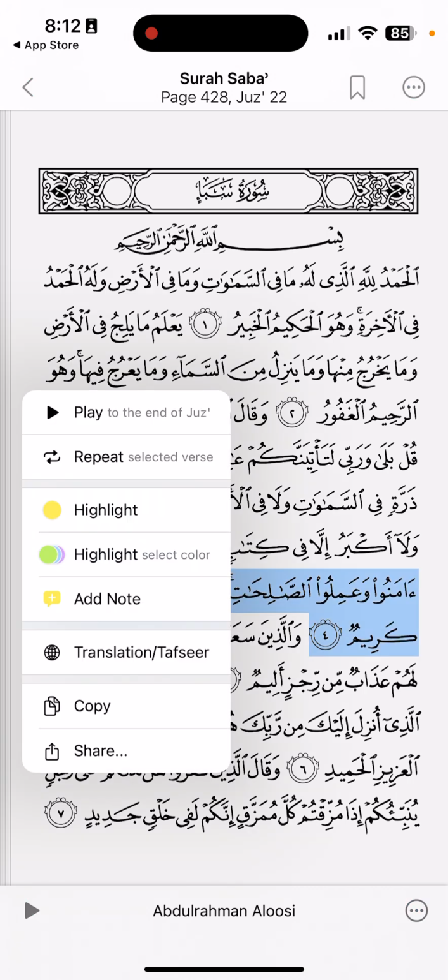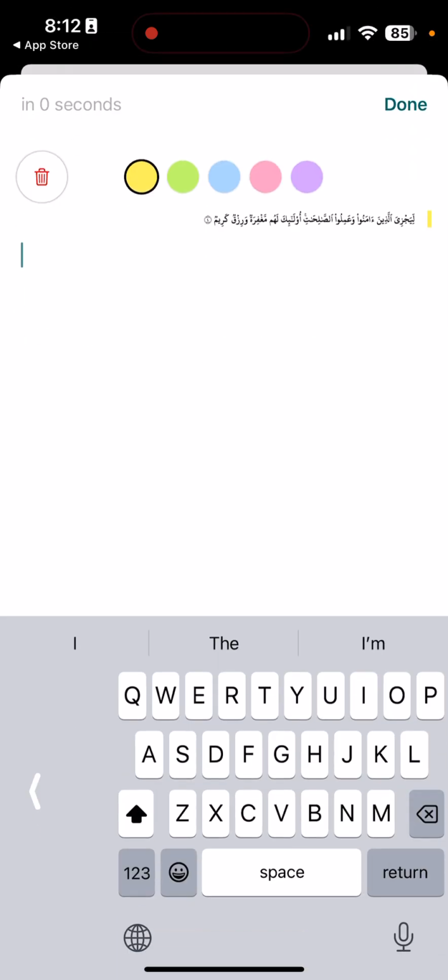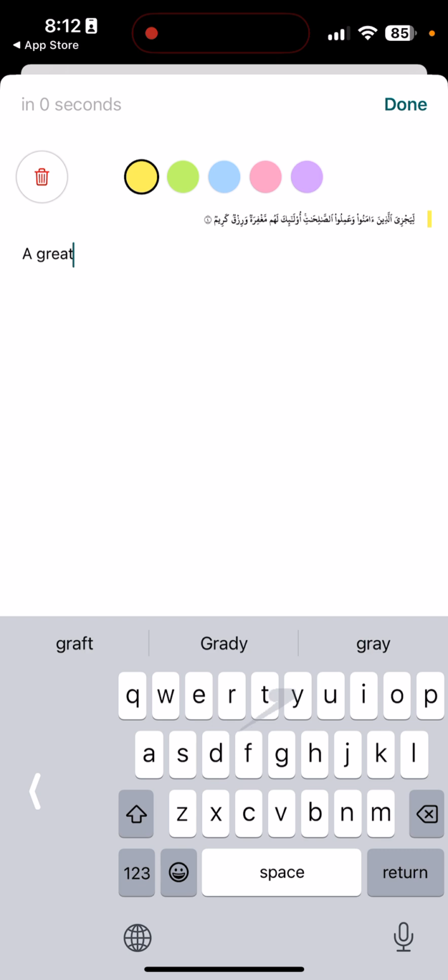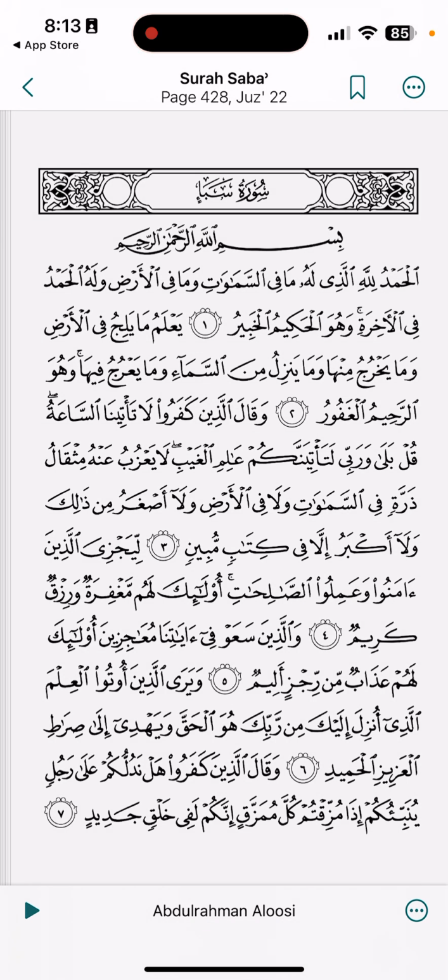And also another thing, if there's something that stands out to you, you can add a note very easily. And this is a great way to take some of the things that you pull out of the Quran and use this for what you want to remember about something that comes to you. So this is nice, and you can make it a different color and whatnot. And so this is one of the beauties of this app in particular, and I love it. And you can also do a bookmark on the page and whatnot.